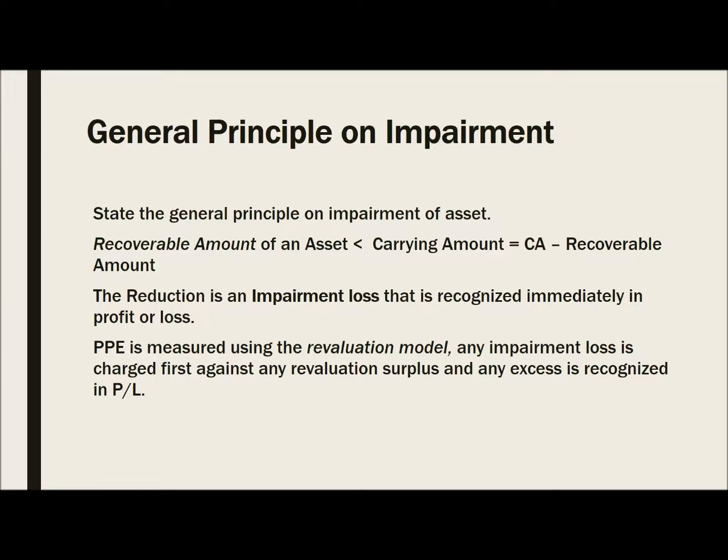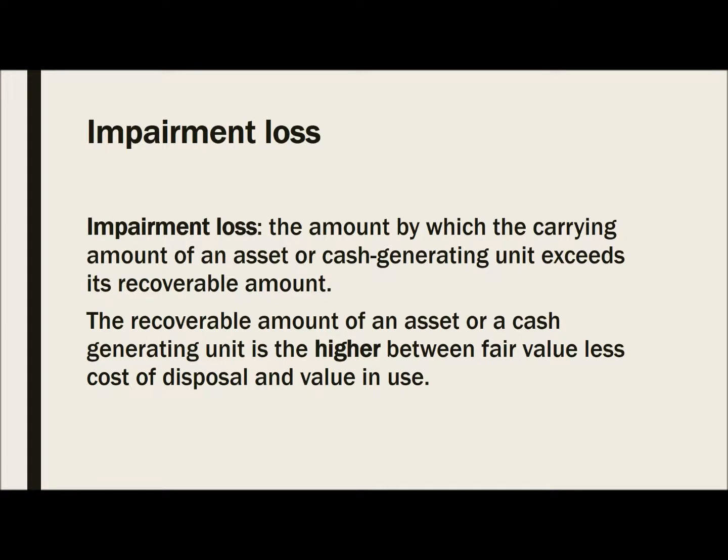So we have here the general principle of impairment, which states that if the carrying amount of an asset is greater than its recoverable amount, the asset is impaired, and it is reduced to its recoverable amount. The reduction is an impairment loss that is recognized immediately in profit or loss.